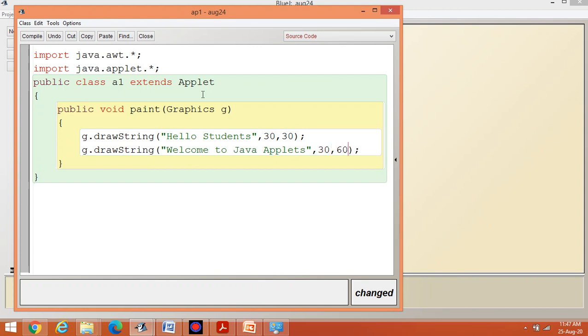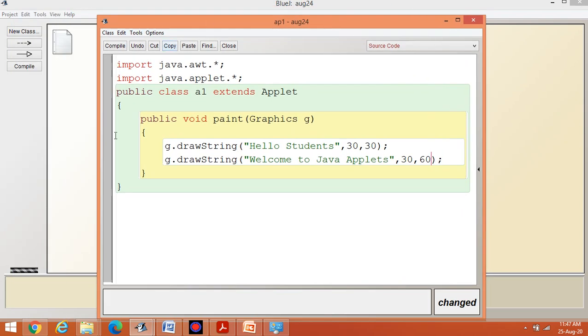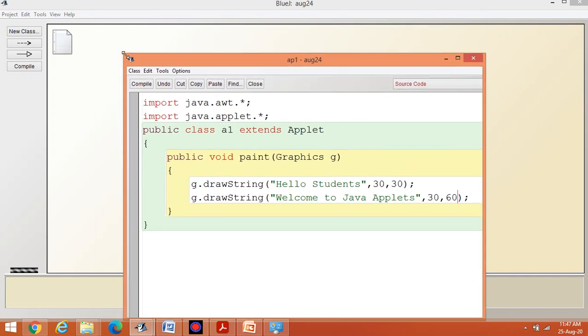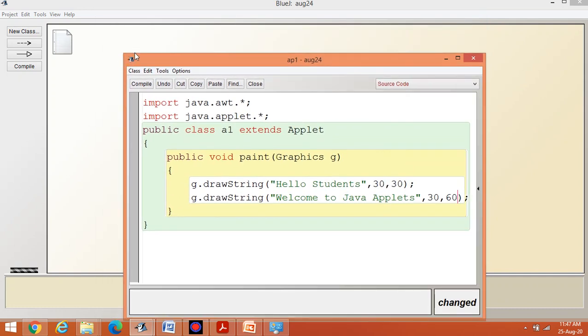Now what is the meaning of this? Suppose I am talking about this box. The top left corner is located at 0, 0. If I move from left to right, the value of x increases.